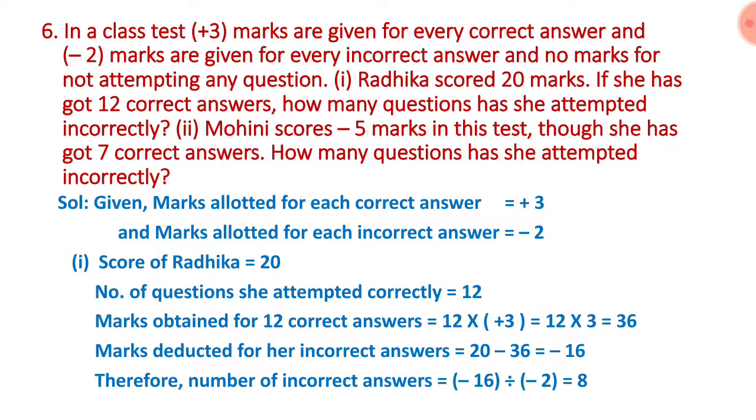2 ones are 2, 2 8s are 16, minus minus cancelled. Therefore, 8 wrong questions she attempted, okay. Incorrect answers we can say. Therefore, number of incorrect answers is equal to 8.